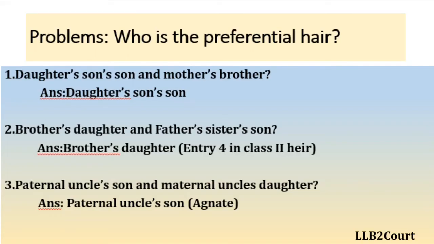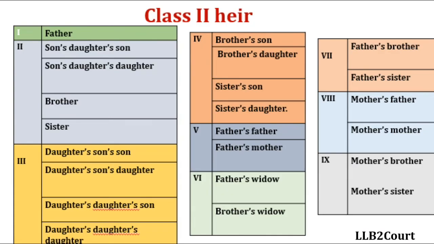So in these problems, we will see who will be the preferential heir. The first problem, daughter's son and mother's brother. As you see in the class 2 heir chart, out of 9 entries, daughter's son is coming in 3rd entry and mother's brother is coming under 9th entry. So 3rd entry will be given the preference. So daughter's son is the answer.